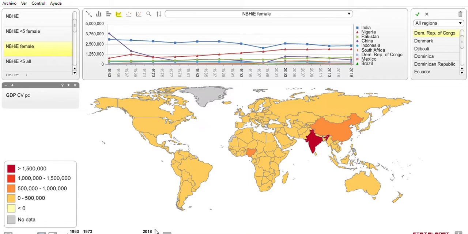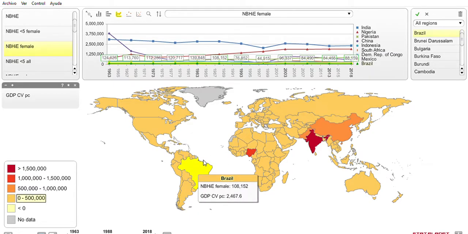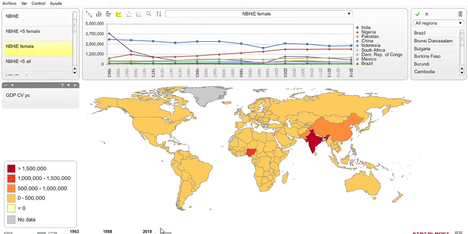India continues to have quite high levels, Nigeria as well, followed by these largely populated countries, Pakistan, Indonesia, South Africa, DRC, with high levels of mortality. Also Brazil at that time, around 100,000. This is how it continues to be.